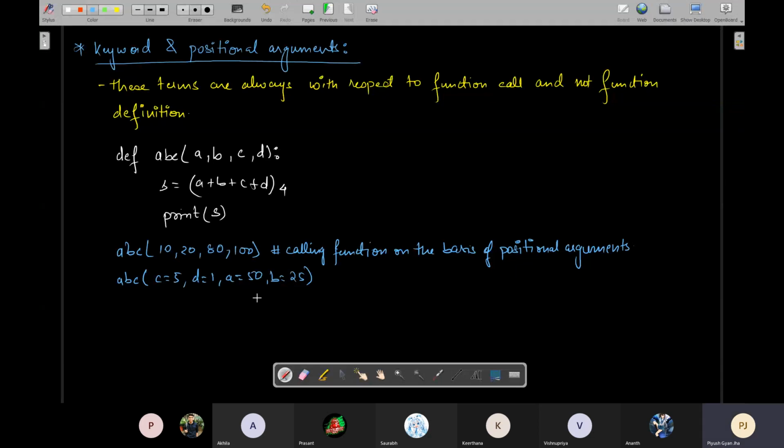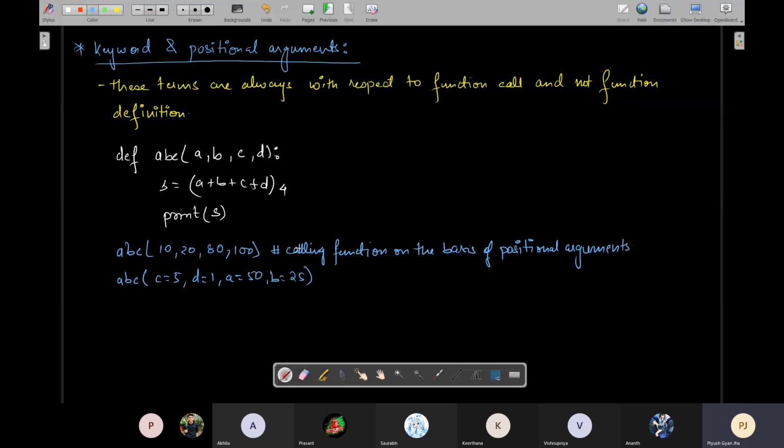That means name of the parameter, which is known as keyword, followed by equal to sign and the value you want to pass to that parameter when you are calling the function. देखो पहला वाला में first one is going to first parameter, second one is going to second parameter, third one is going to third parameter, fourth is going to fourth parameter. Here the values are not sent on the basis of positions. Here the values are sent on the basis of names of the parameters which are known as keywords.